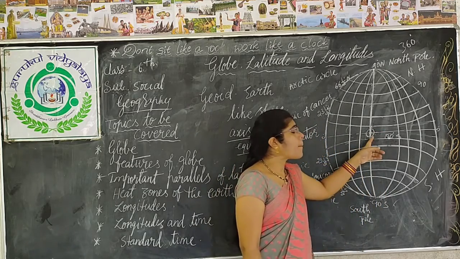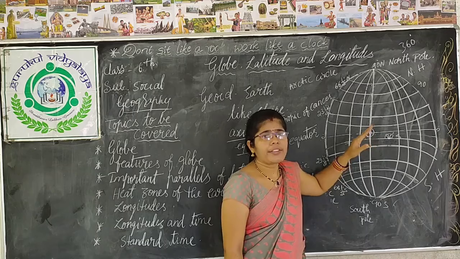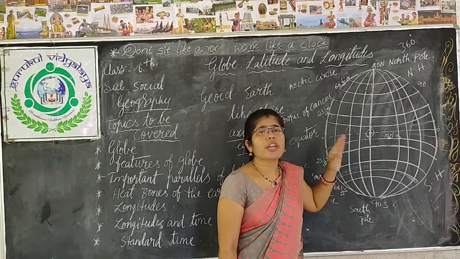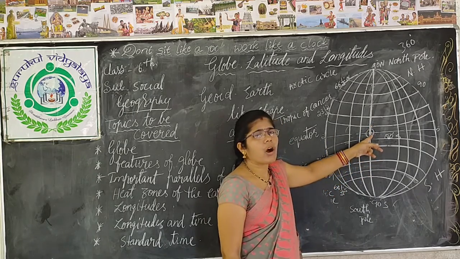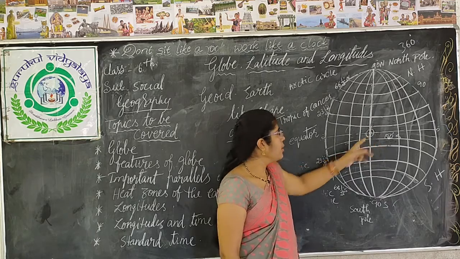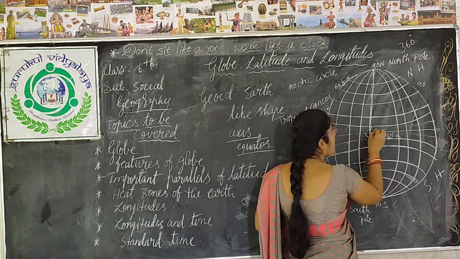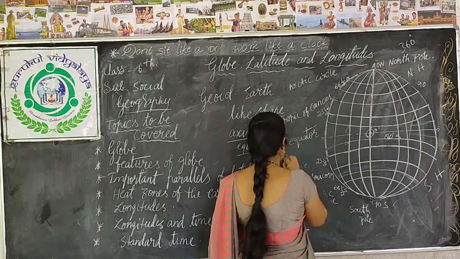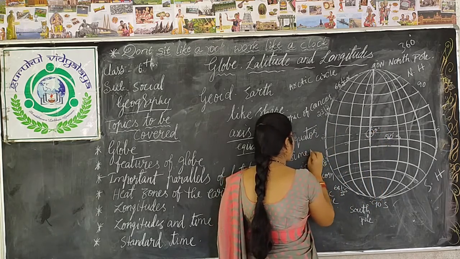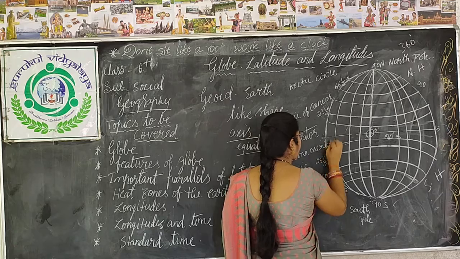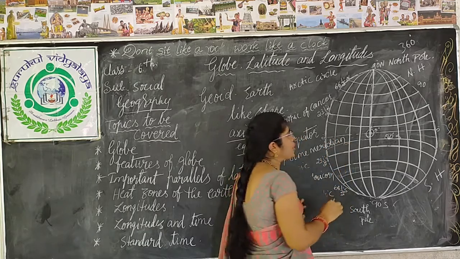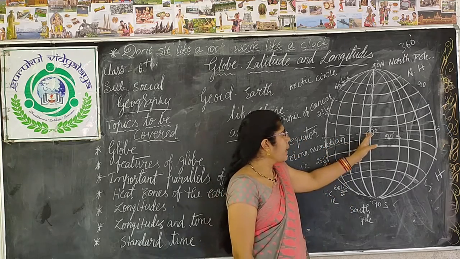That is called the prime meridian, and it is measured as 0 degree, meaning the starting of the longitude. Clear, children? So 0 degree longitude is called the prime meridian.